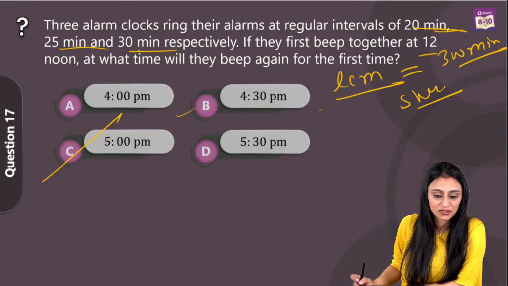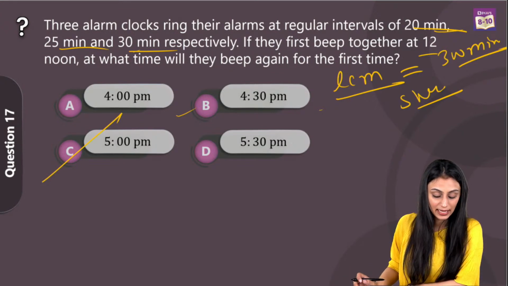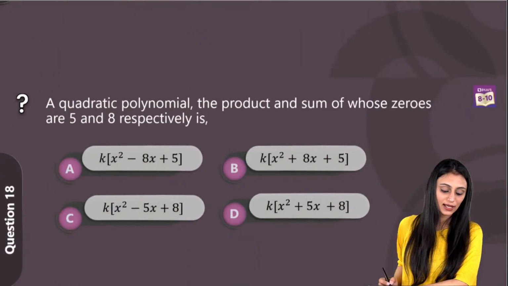Yes, Anup Sahani, it's 5. That's all right. It's C. Varsha, Deepak, yes, LCM. We have to find out the LCM. Yes, option C is the right answer. Let's take a look at the next one.